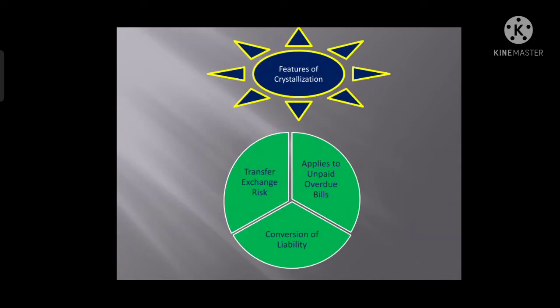Features of crystallization. There are three features. First is transfer of exchange risk. Exporters are liable for repatriation of the proceeds of an export bill, whether it is negotiated, discounted or purchased.